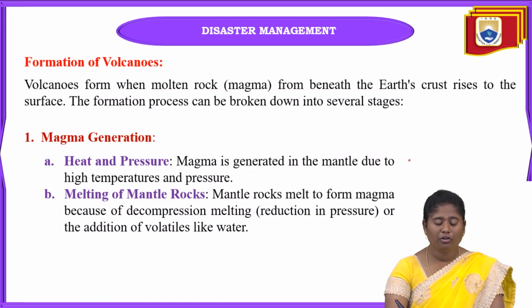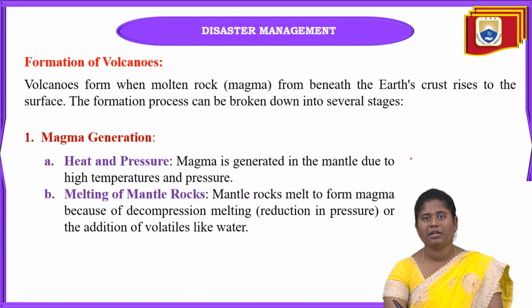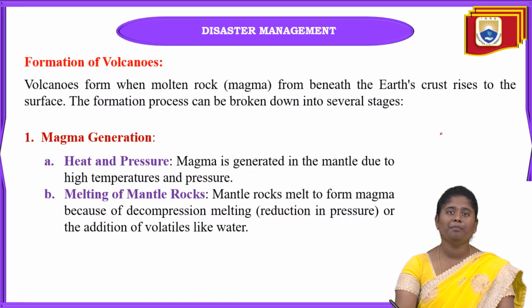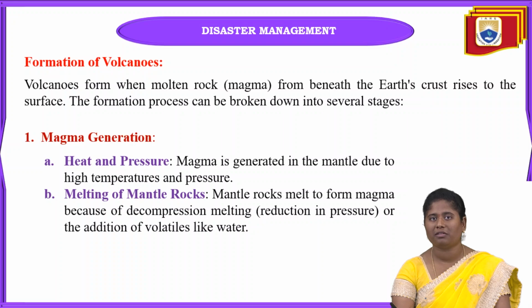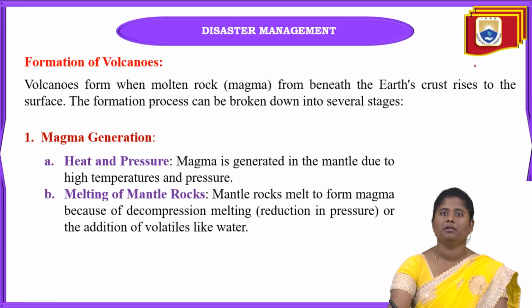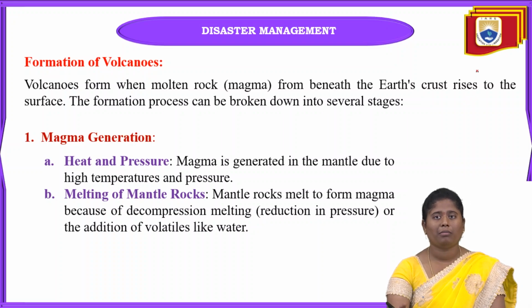Firstly, due to heat and pressure, magma can be generated, and mainly this magma is generated in the mountain due to the temperature. Due to high temperatures and pressures, this magma can occur. Why? Because some parts of the earth surface have very high temperature.